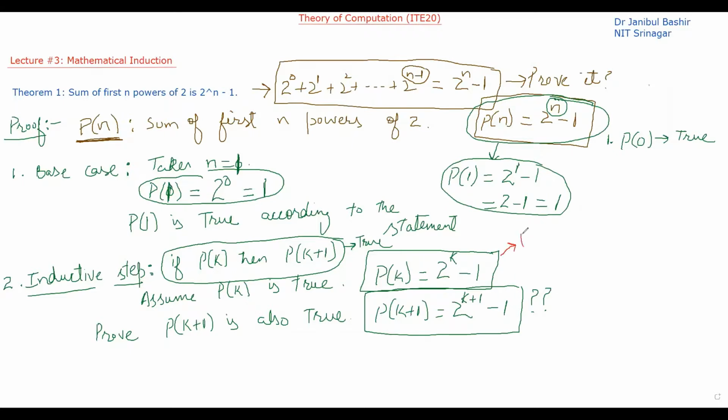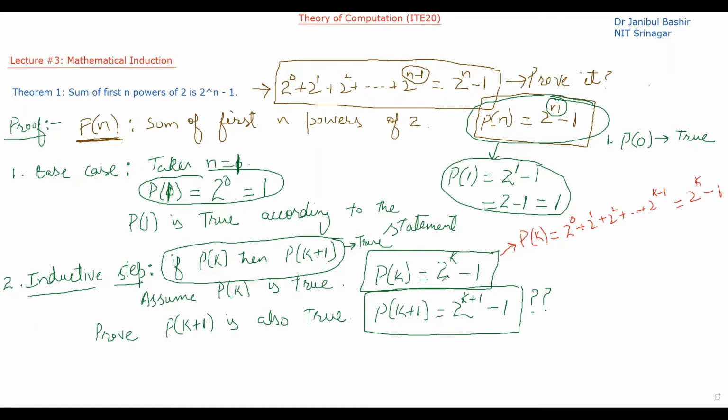So basically, what is P of k? P of k will be the sum of first k powers of 2. So what are the first k powers of 2? 2 raised power 0 plus 2 raised power 1 plus 2 raised power 2 plus ... plus 2 raised power k minus 1. So that means this sum is equal to 2 raised power k minus 1.